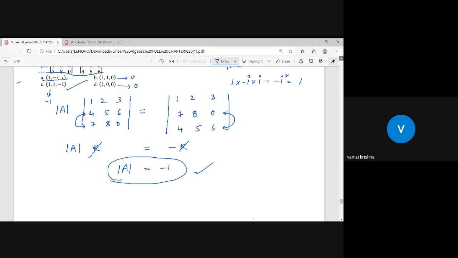Is it okay, students? Did you understand? If you have any doubts, you can ask me now. Up to now, did you understand the concepts of eigenvalues and eigenvectors?